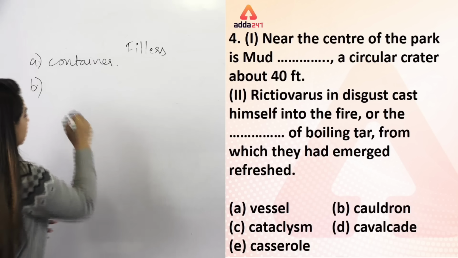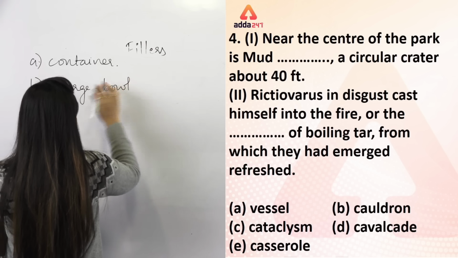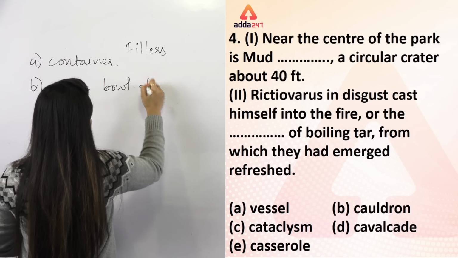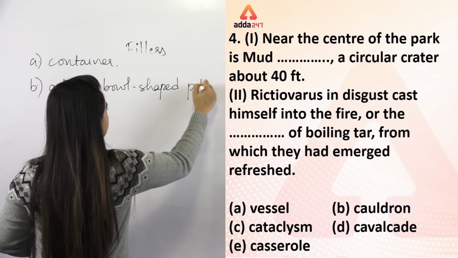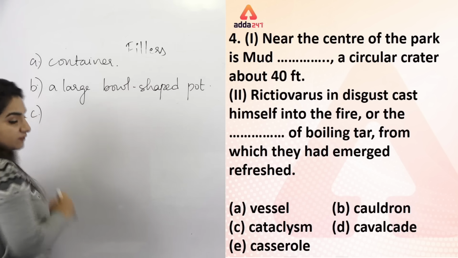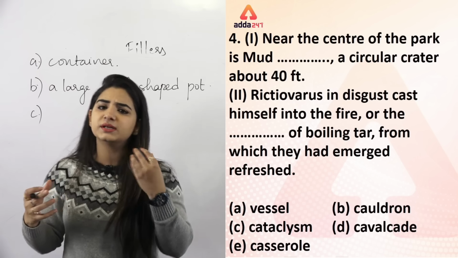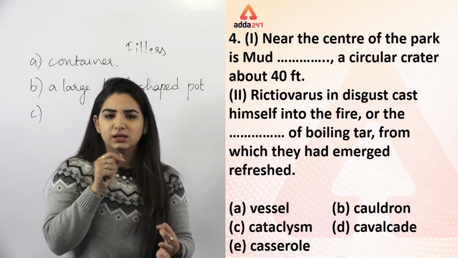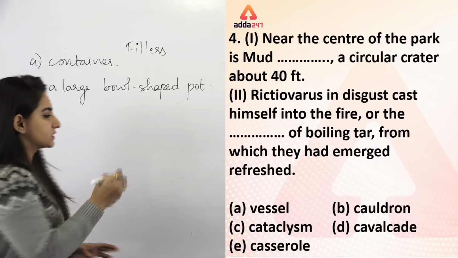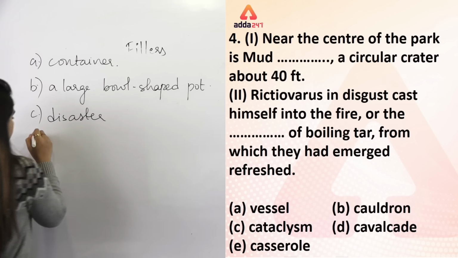A large bowl shaped pot is what we mean by cauldron. Then we have option number C, cataclysms. Cataclysm means some kind of disaster, whether it's political, whether it's social, whether it's environmental. Okay, disaster.